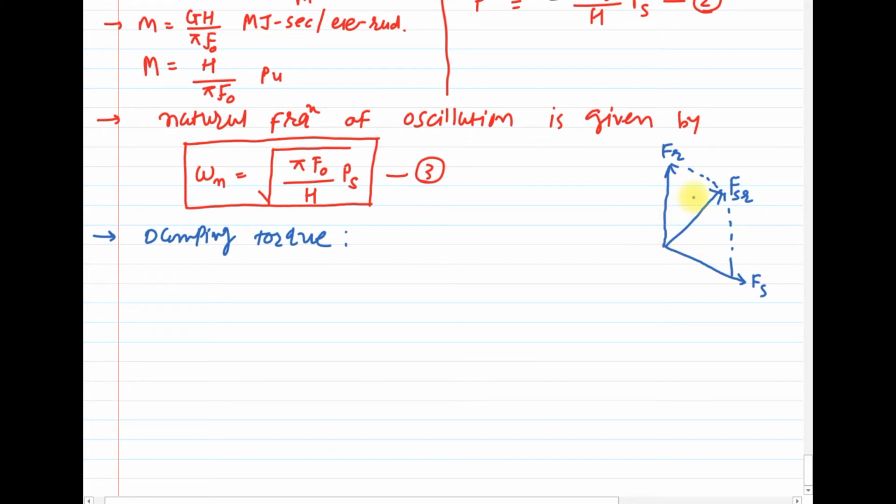From this diagram, there is a difference in angular velocity between the rotor MMF and the resultant rotating air gap MMF, Fr and FSR. We know very well this is the angle delta R, or load angle or power angle, with which the synchronous machine rotor is rotated.